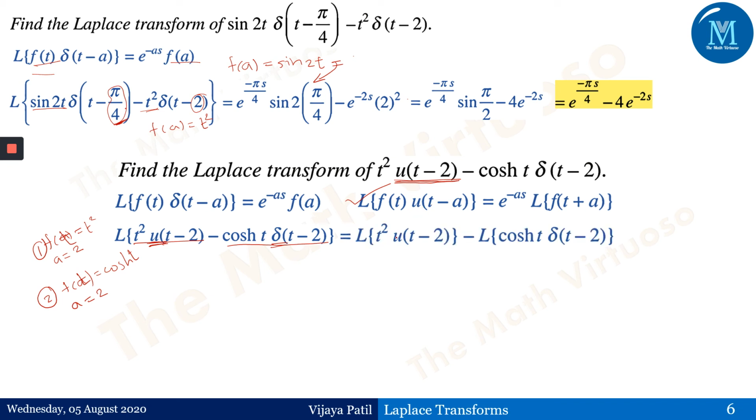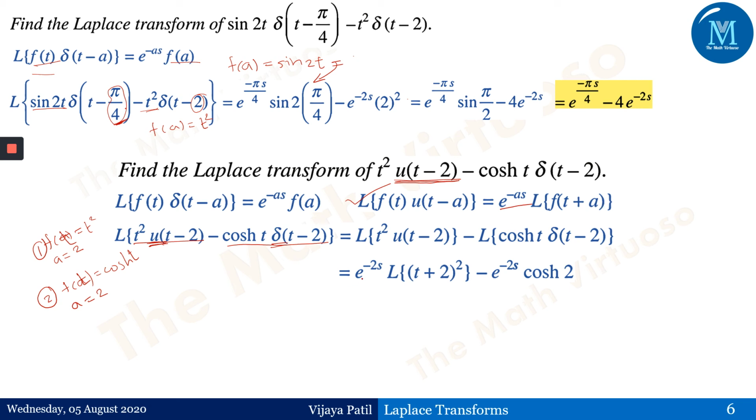So Laplace of t square u of t minus 2 minus Laplace of cos hyperbolic t delta t minus 2. As I have told you, Laplace of f of t into u of t minus a is e to the power minus as into Laplace of f of t plus a.